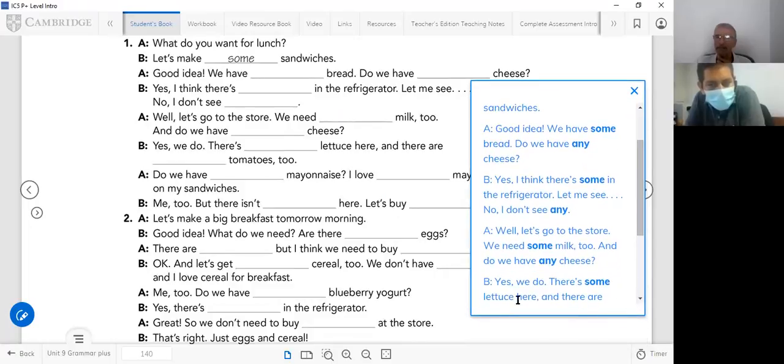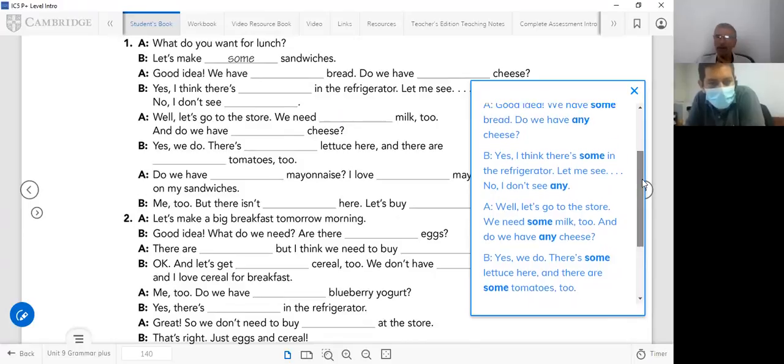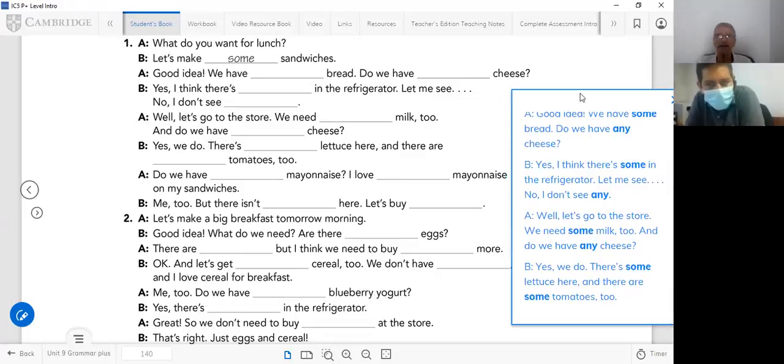There is some lettuce here. Lettuce is singular. And there are some tomatoes too. Okay, continue with the next one. What is the next one? Do we have any mayonnaise?